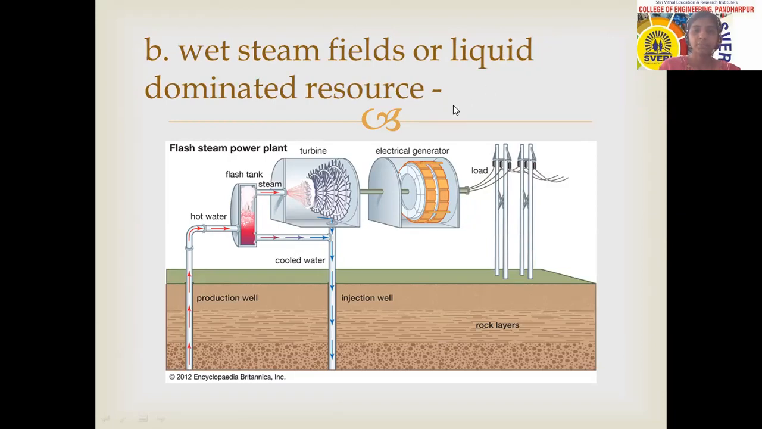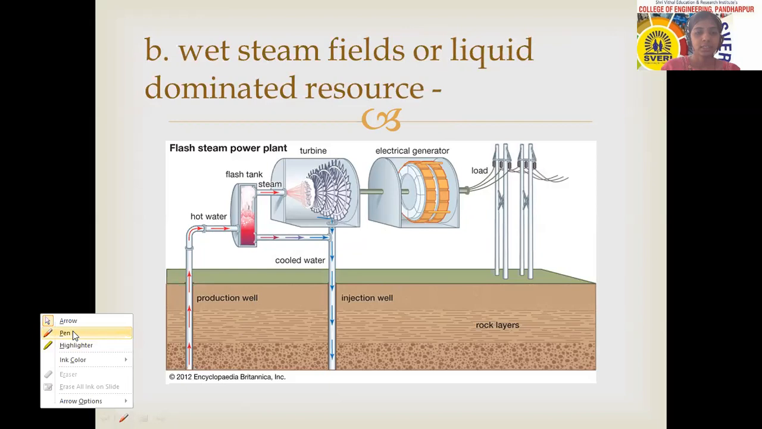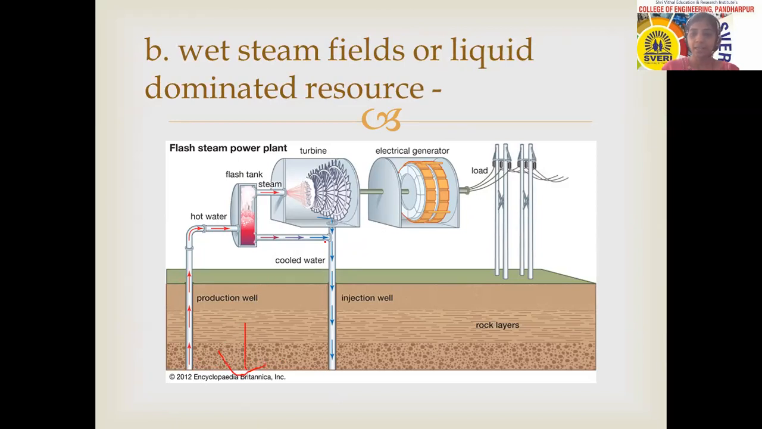So here in the image, you can see how exactly it works. Here you can see the water is available underground, and two pipelines are inserted or drilled inside the ground. So whatever hot water is available is brought up from this place, and that water is collected in this tank, or flash tank. You can call it a flash tank.